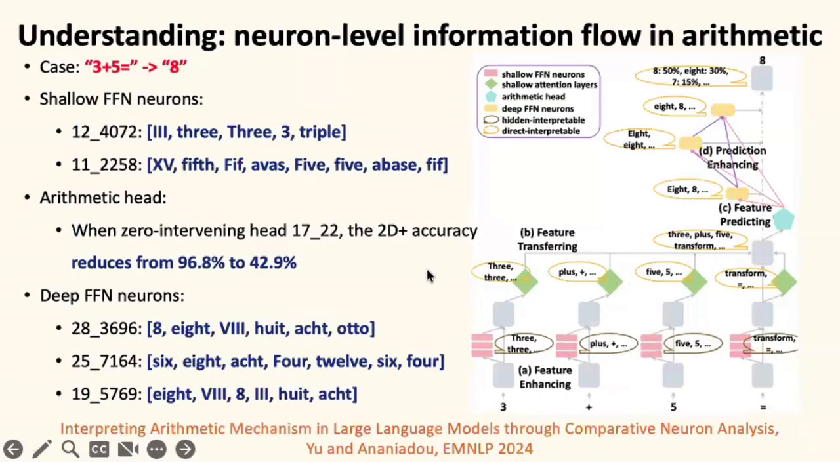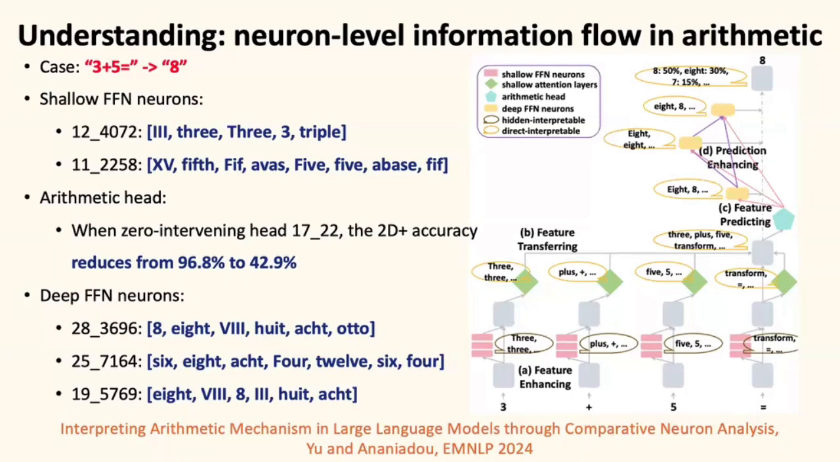And this is one of our publications in EMNLP 2024. In this work, we explored how LLMs perform arithmetic operations at the neuron level. Overall, it has four stages. First, there is a feature enhancing stage in shallow FFN neurons. The shallow FFN neurons are input-related features.